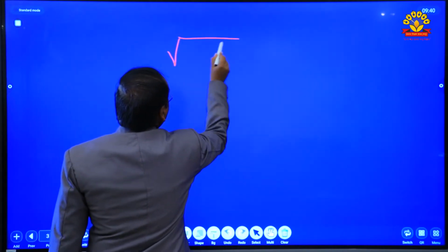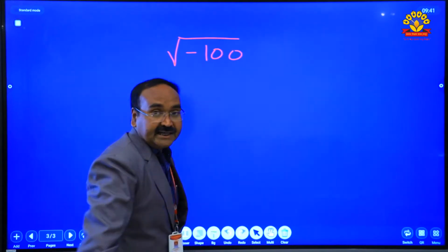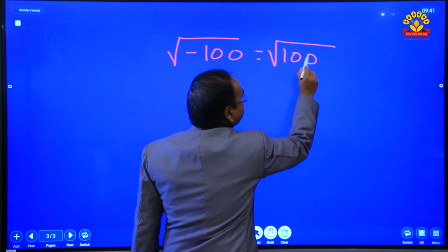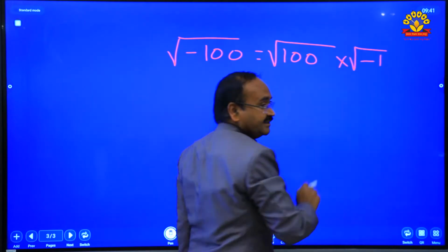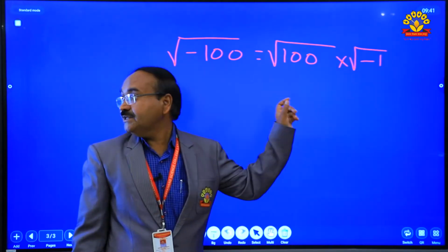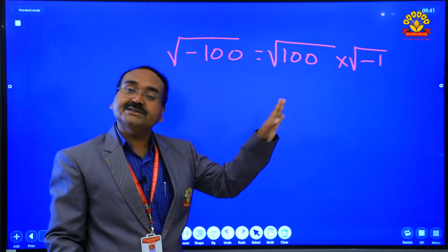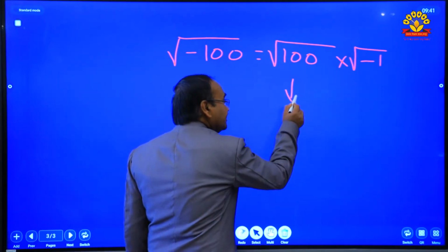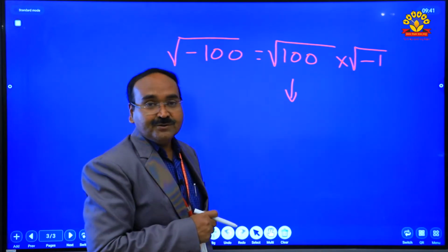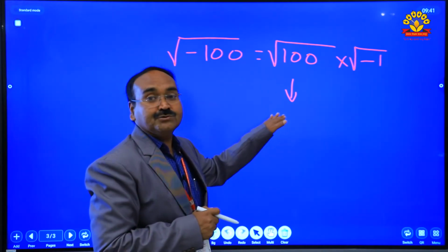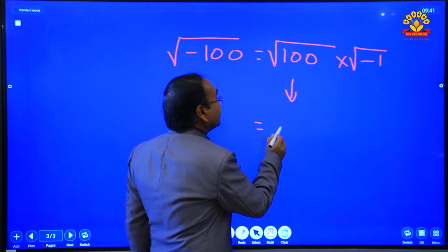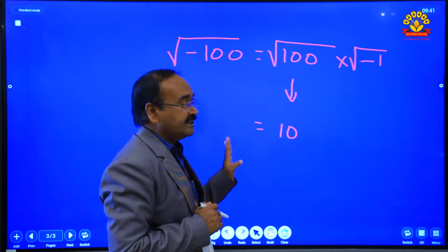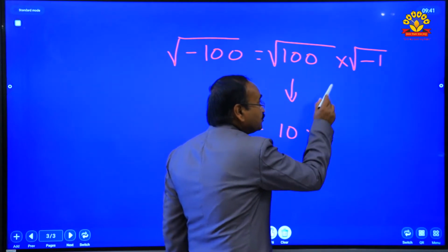Under root of minus 100 can be split as root 100 into root minus 1. Root 100 and root minus 1, these are separate values, no problem. But here root 100 is exclusively a positive value, so now we can find the square root of a positive number, and it is plus or minus 10. I am just writing positive only, that is plus 10. Now what about root minus 1?